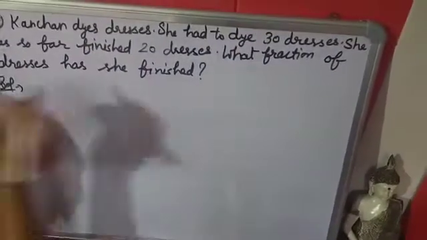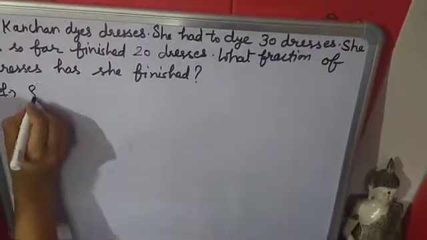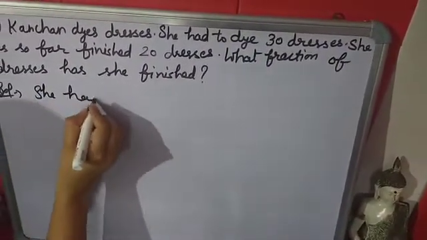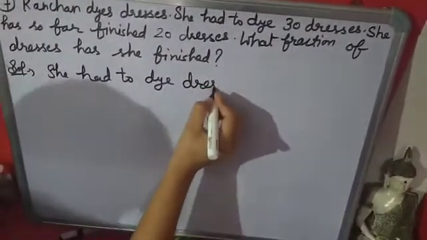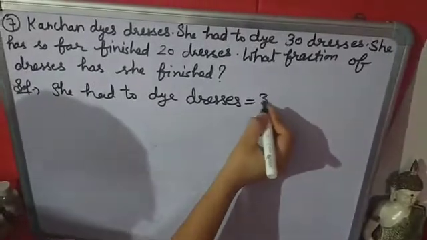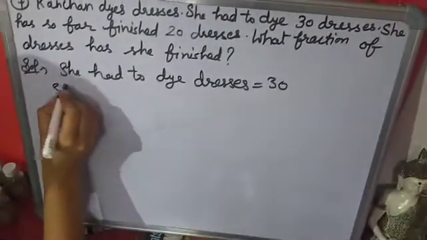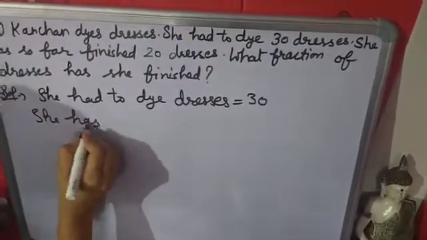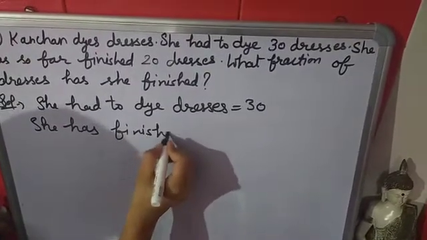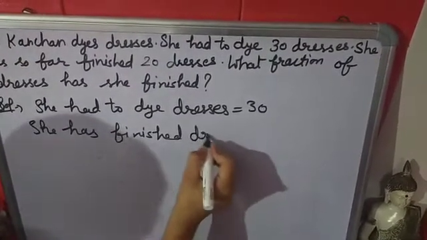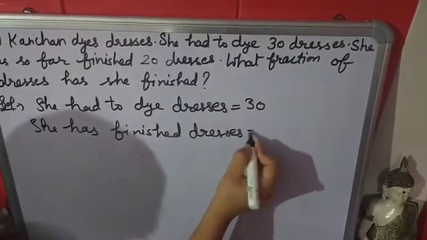So you will write here, she had to dye dresses 30. She has finished dresses 20.